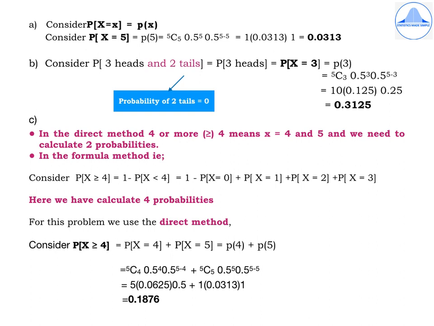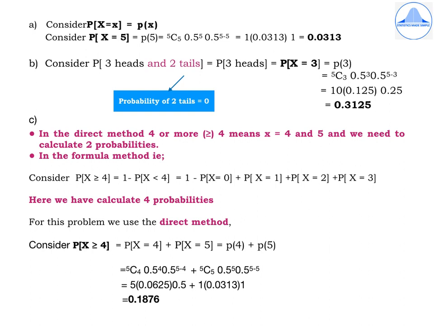Whereas in the formula method, the expression will be probability of x greater than or equal to 4 is equal to 1 minus probability of x less than 4. Now check the range. So x less than 4 would mean x will take the values 0, 1, 2 and 3. So we get 1 minus probability of x equal to 0 plus probability of x equal to 1 plus probability of x equal to 2 plus probability of x equal to 3. In this case, we have to calculate 4 probabilities. So for this problem, we'll use the direct method.